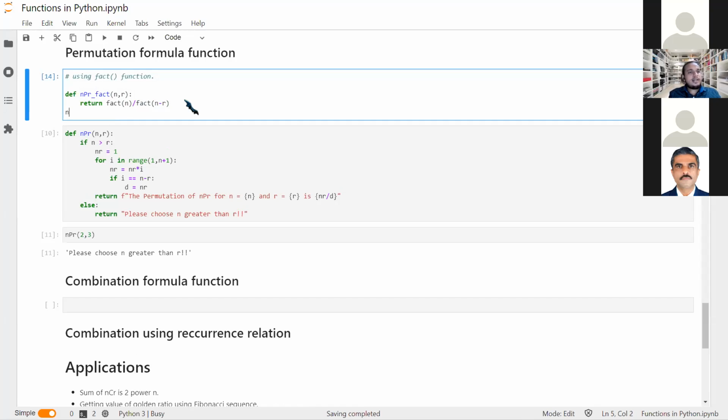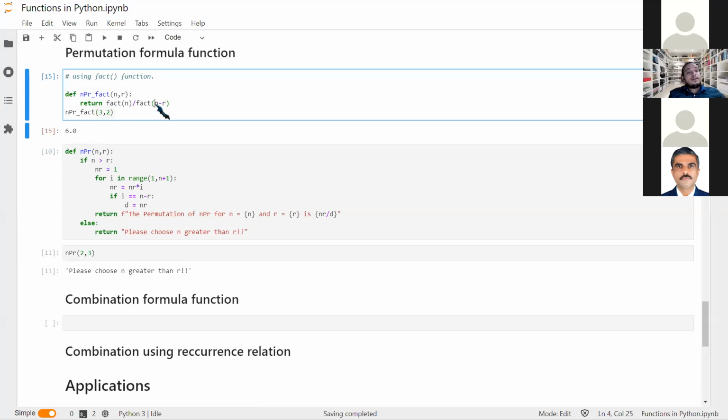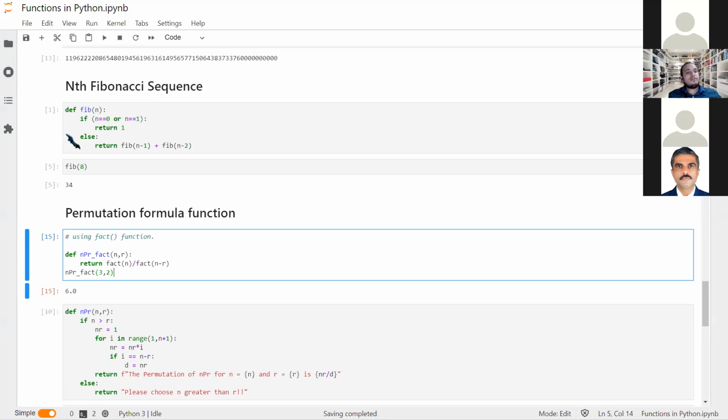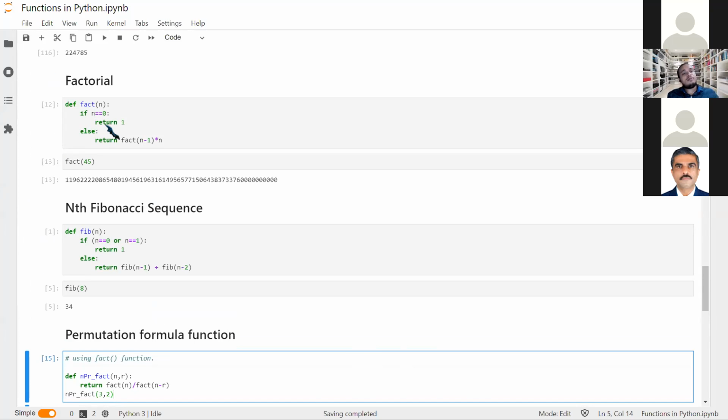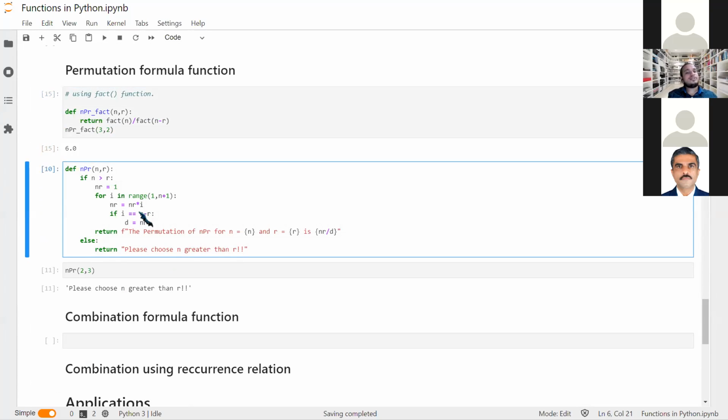Now I'm writing n, tab. Yeah, this one. And we may use 3,2 only. Yeah, we are getting 6, right? So this makes it easy. Of course, factorial, what we have used, we have defined using the recurrence relation. And here we have also used the iteration. We have used the for loop, etc.